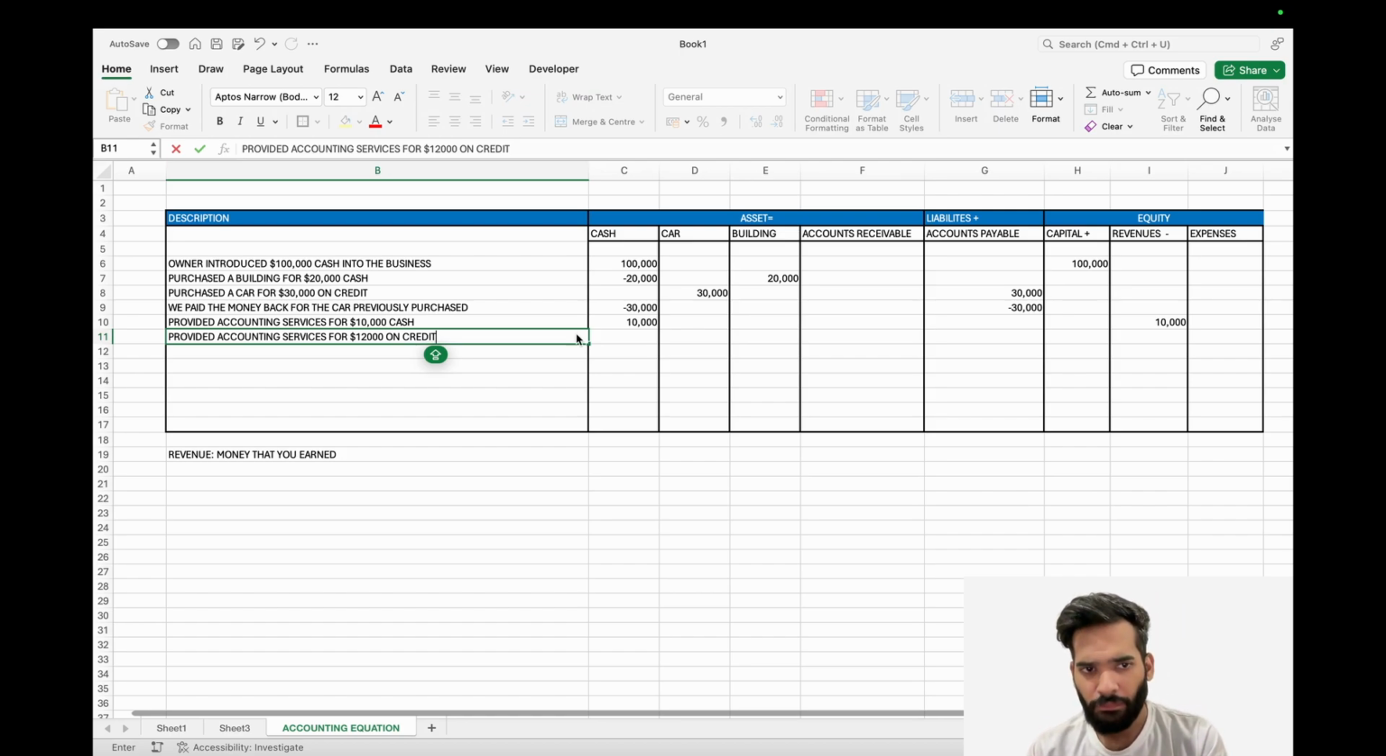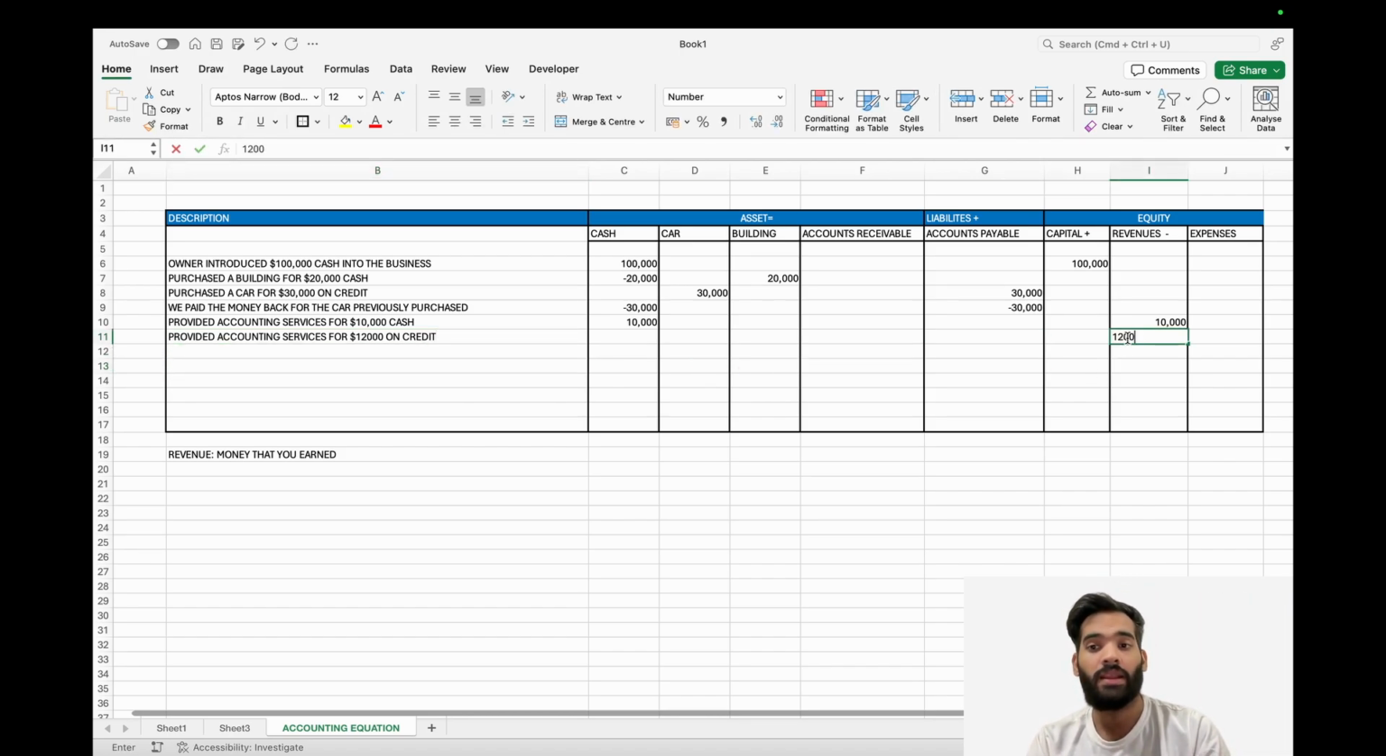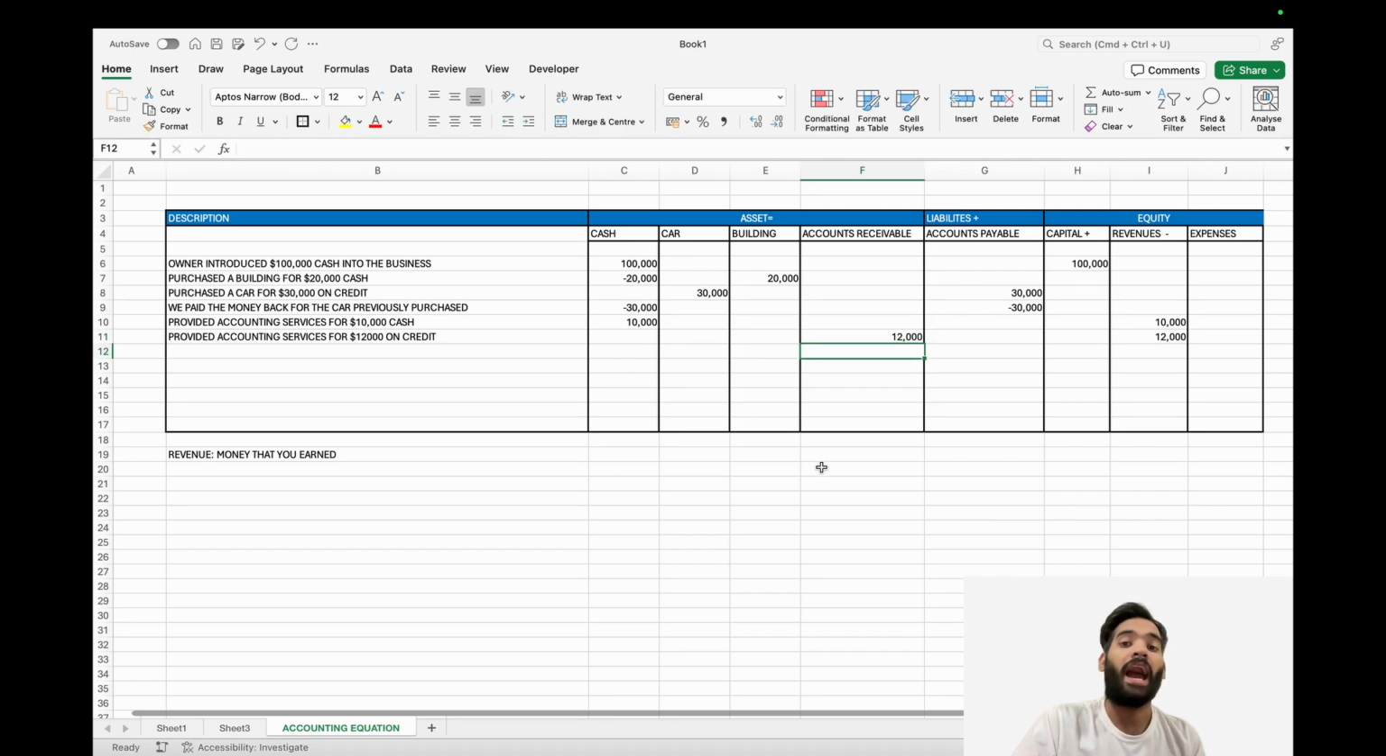So in this case, of course, we know the rule. The moment I've done the work, I should record revenue. So my revenue will go up by 12,000. However, cash will not go up since I haven't received the money. So I have to think logically here. If I'm supposed to receive money later, which account should that affect? Yes, I'm sure you guessed it. It's accounts receivable. Accounts receivable goes up since I am now owed money because of this transaction. So that's what accounts receivable tracks, the money you are owed from customers.